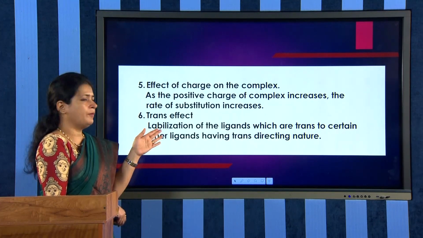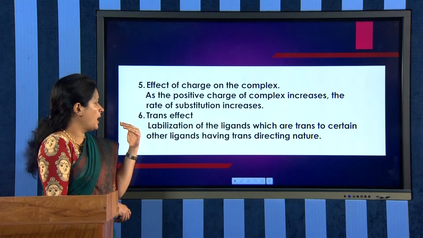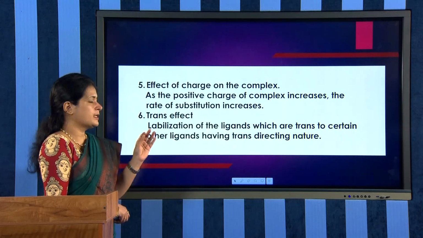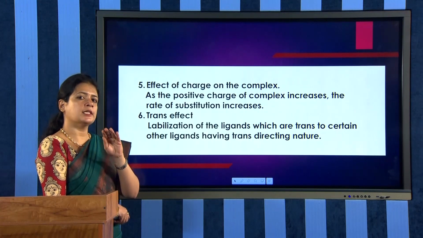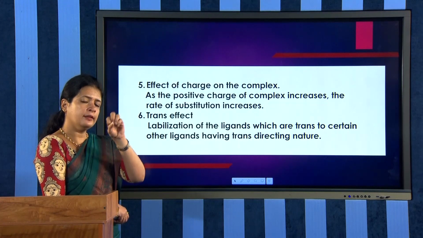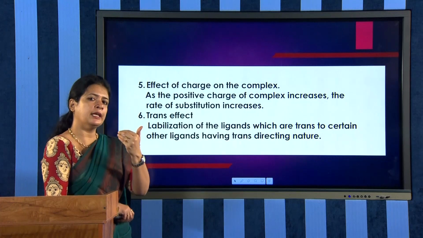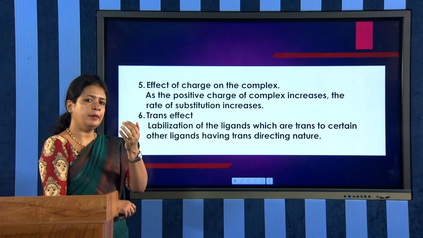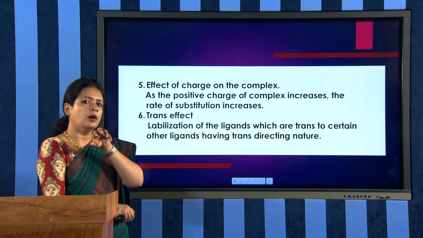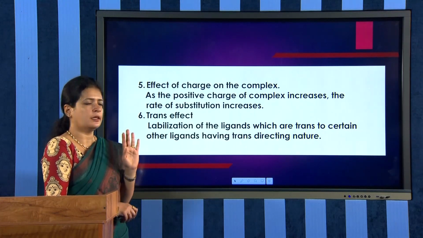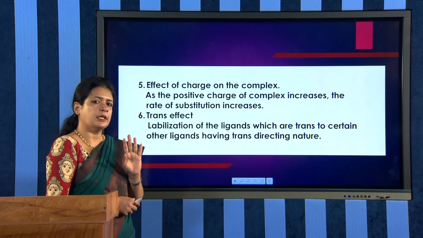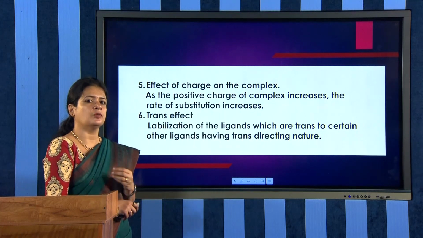Here you have to just understand that trans effect is an important factor that affects the rate of a reaction. That is, if the trans directing ability is more, then the incoming ligand will be directed trans to the ligand which has the trans directing property. That is it.